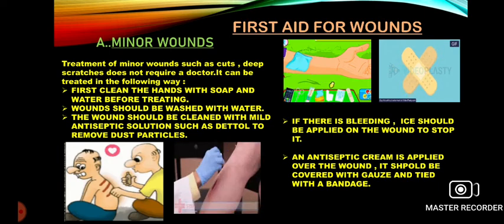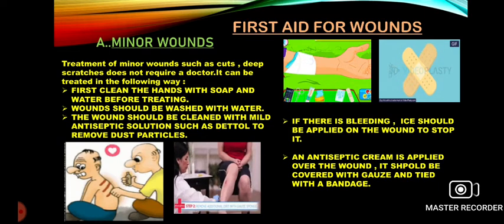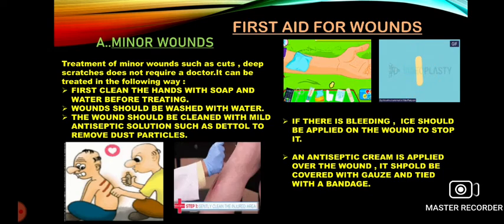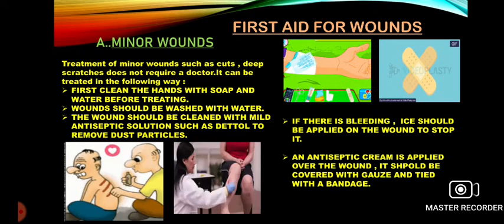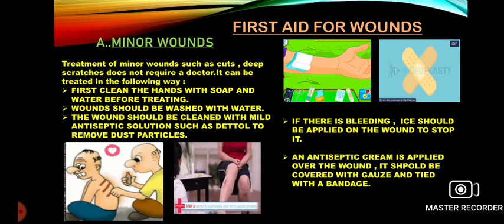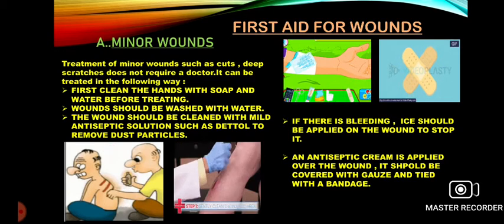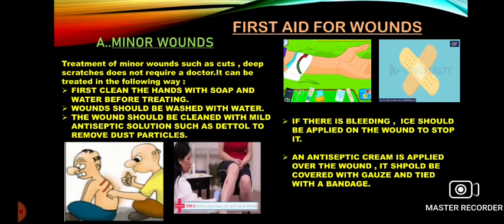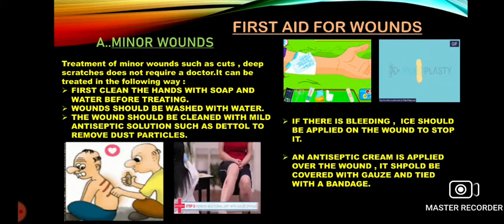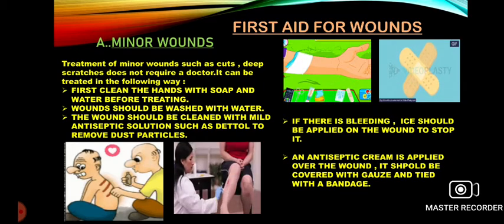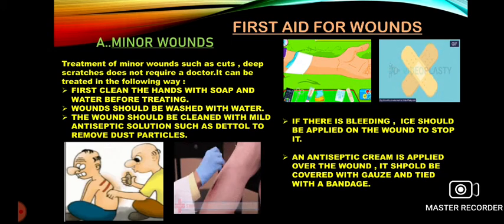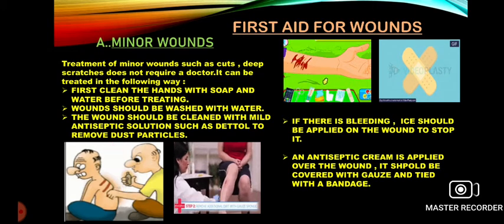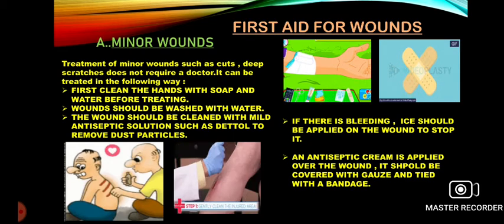In the picture you have seen different types of minor wounds. In every wound, every step, you will apply a bandage, isn't it? First thing that comes into our mind whenever we are playing and get hurt, we go home, and the first thing that mama does is to clean up the wound and give the bandage. In the second picture you can also see, if there is a cut, we are cleaning that area and ultimately binding it with a cloth, so that the wound can be separated from the dust and the germs.